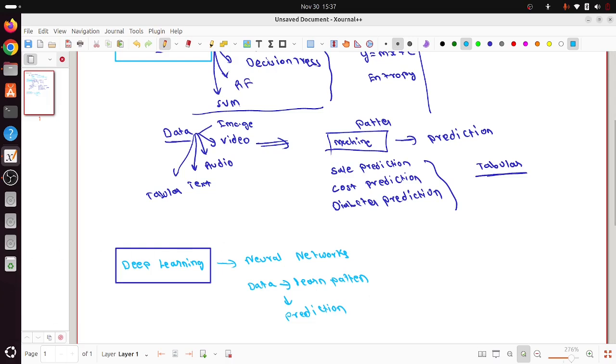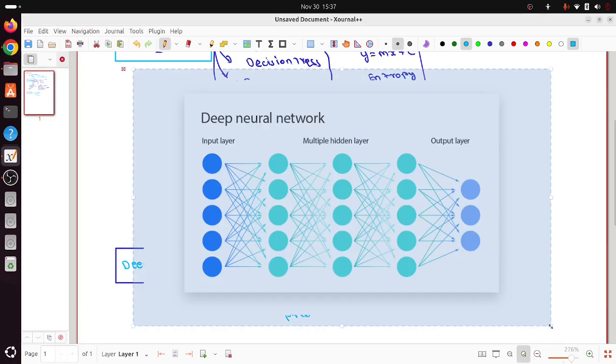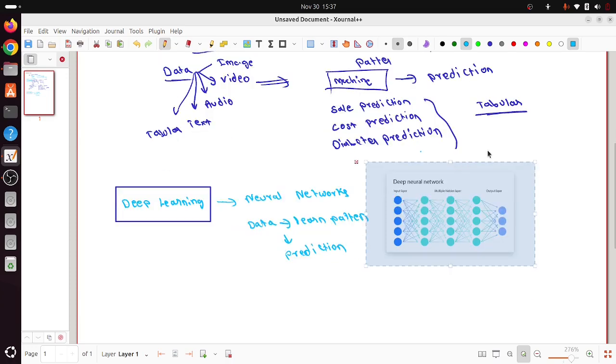And a typical neural network will look something like this. Let me show an example. A typical neural network will be something like this, where you can see there are a lot of circles. This particular neural network, guys, was inspired by the human brain. We know AI is all about replicating the human brain. If you see these circles, each circle is considered like a neuron.